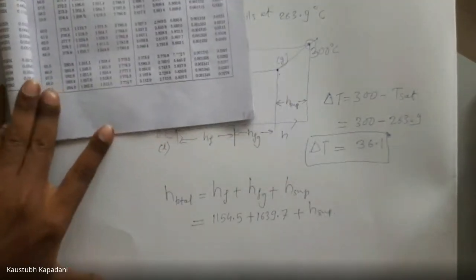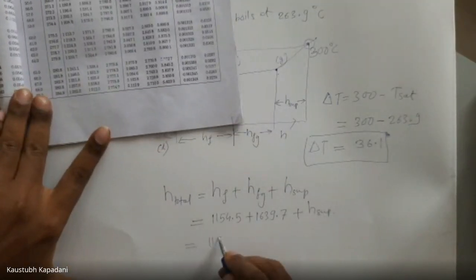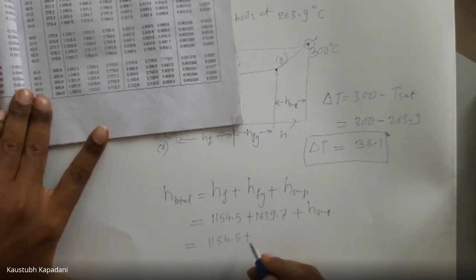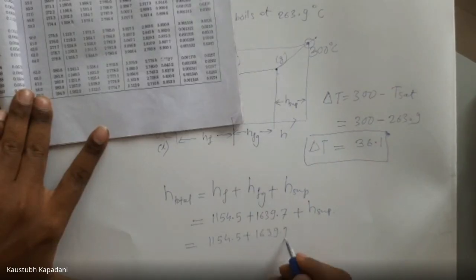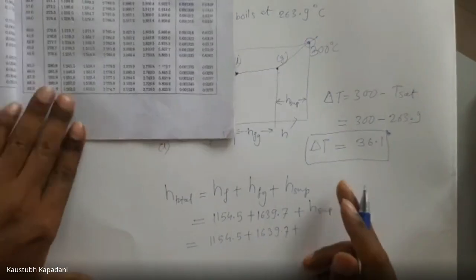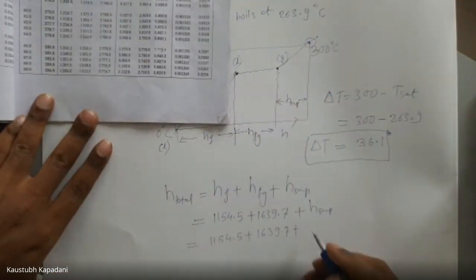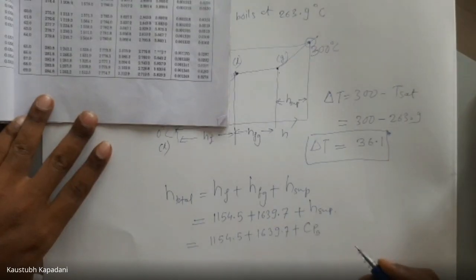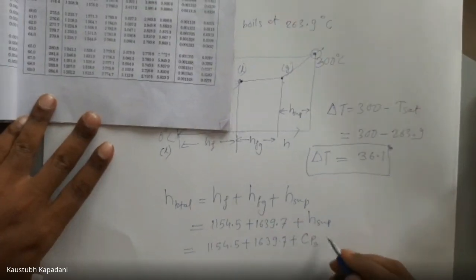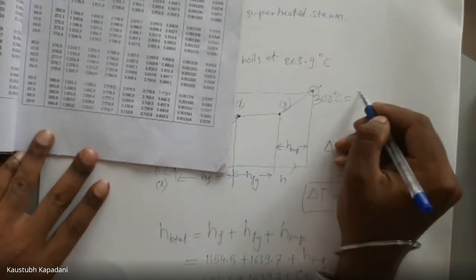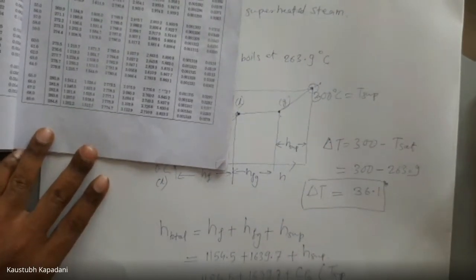Now how to calculate this H superheat? If we know the specific heat of vapor, that is CPS, then we can calculate H superheat. H superheat is how much? T superheat, this is 300 degrees Celsius, that is, we denoted it by T superheat.